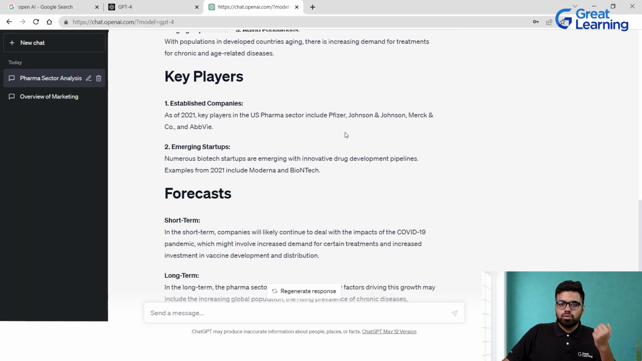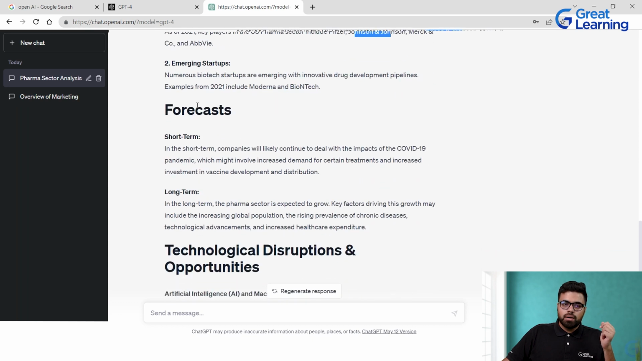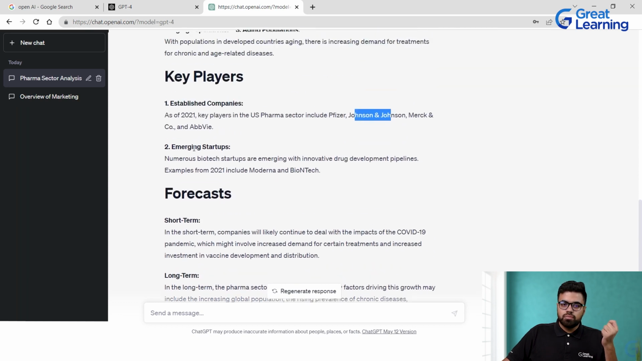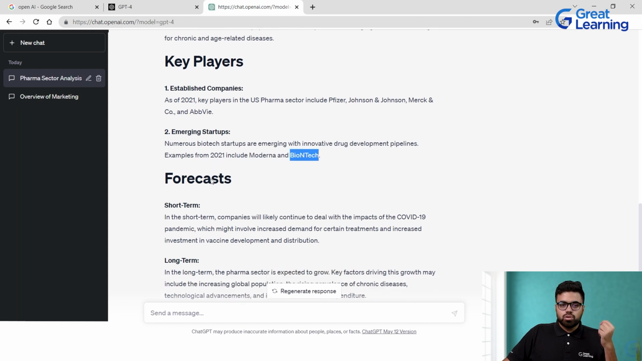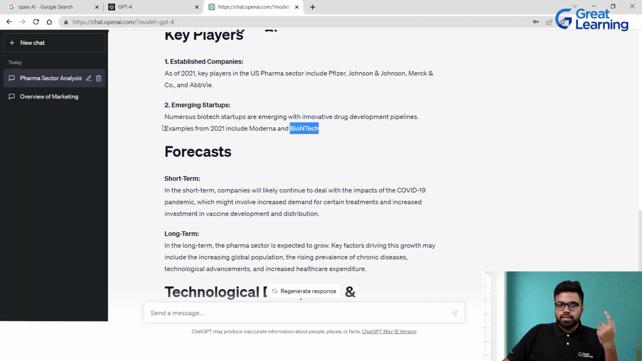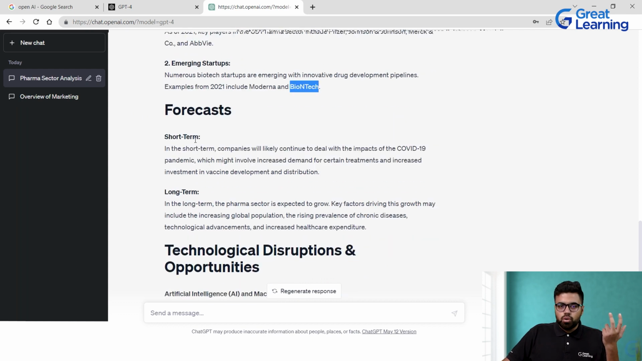Then it talks about the things that I wanted, key players. So it talks about Johnson & Johnson, Pfizer, and all these companies, as of 2021, which were the major players in the US pharma sector, right? So it gives us what was there in 2021 with precise information about Pfizer, Johnson & Johnson, and other pharmaceutical companies. Then emerging startups, right? Moderna, BioNTech. So it also knows about the startups that are just emerging, right?